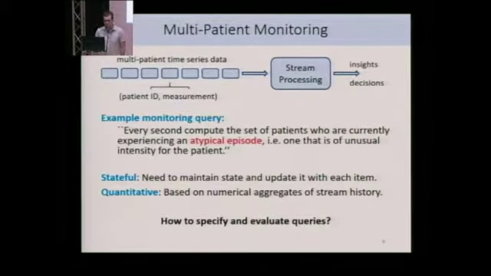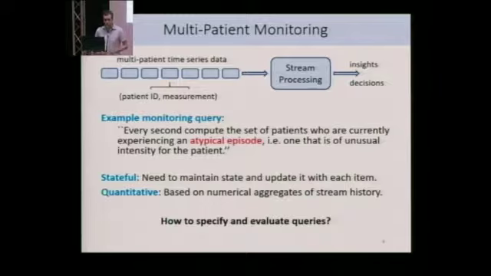The running example for this talk is inspired from the domain of patient monitoring. Assume we have a group of patients with sensors attached to them that measure some kind of significant physiological quantity. Every measurement that is produced is also annotated with a patient identifier, which specifies the patient the measurement came from, and is sent to a server to be further processed.